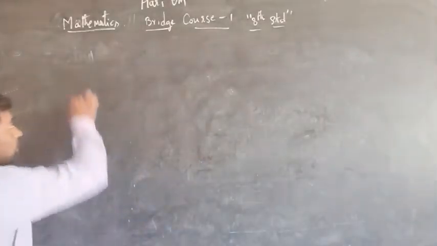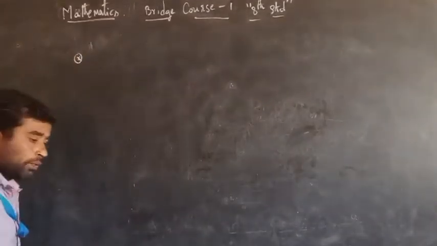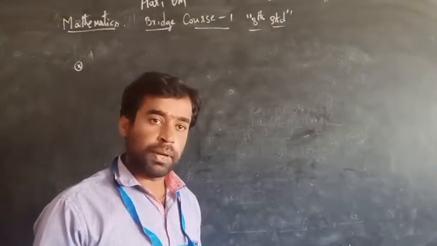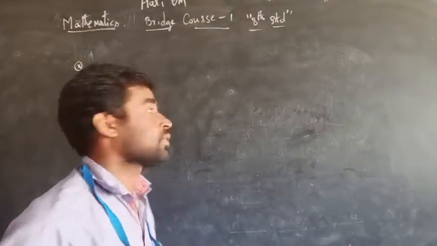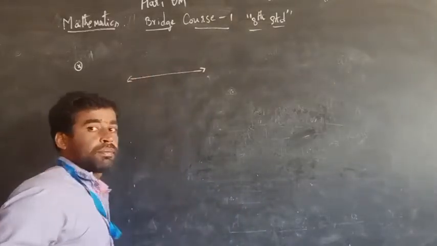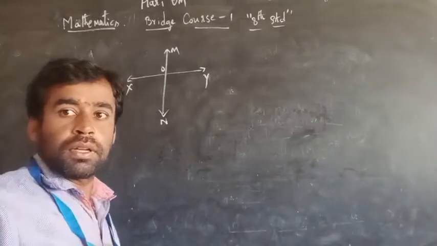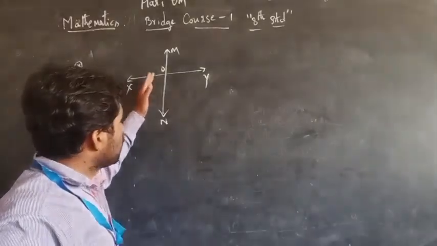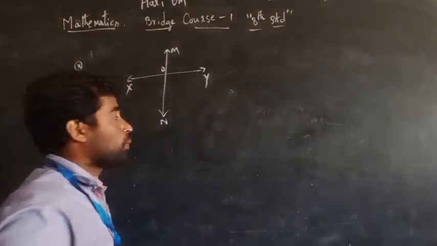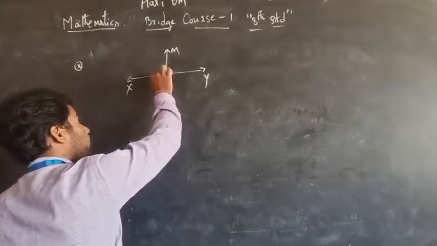Suppose one straight line is passing through another straight line, how do we represent the angles? Here XY is a straight line, and the straight line passing through it is MN at the point O. How many angles are there? There are 4 angles.